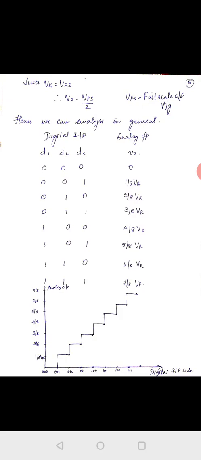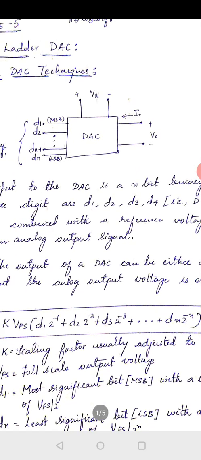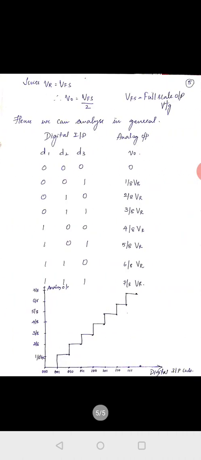If I connect the signals D1, D2, D3 from 0, 0, 0 to 1, 1, 1, what is the value we get by simplifying this equation? When all are 0, we get 0. If it is 1, we get 1 by 8 of VR, because 2 power 3 is 8. Similarly, 2 by 8 of VR, 3 by 8 of VR, and 7 by 8 of VR. We represent the digital input signal on the x-axis and the analog signal on the y-axis.